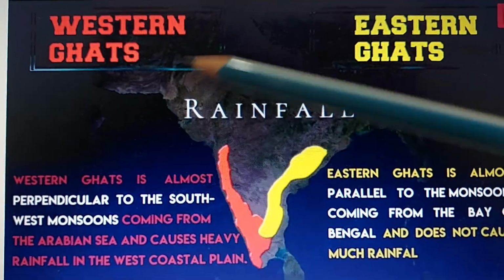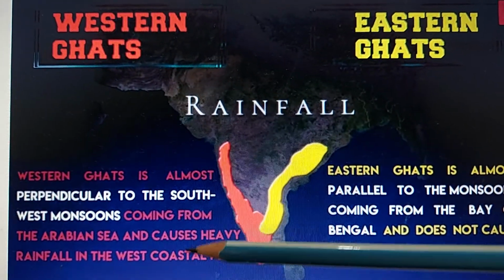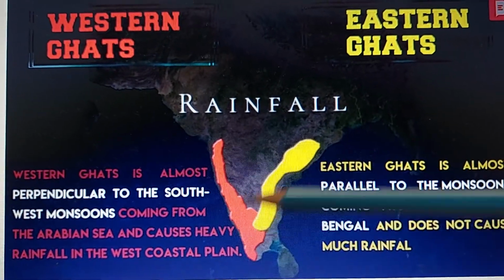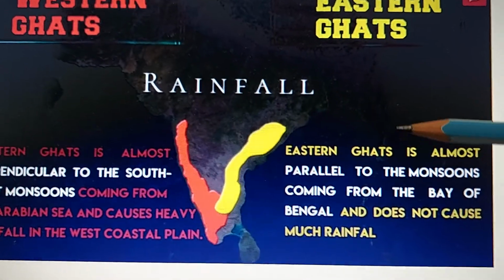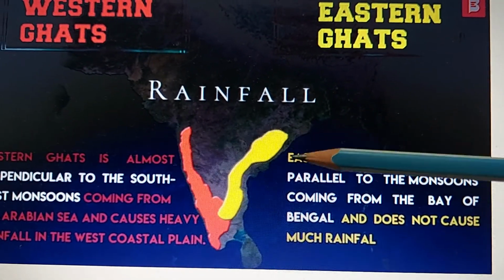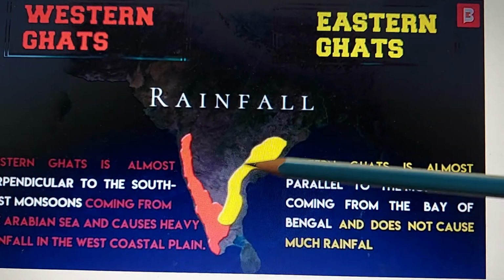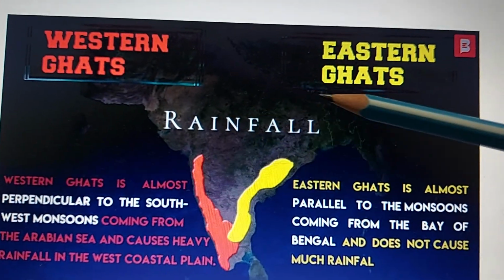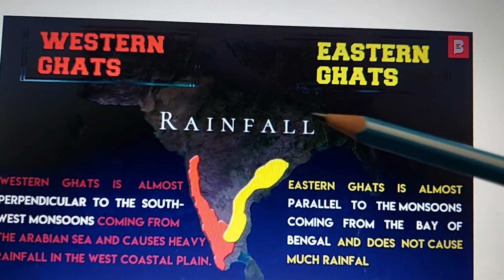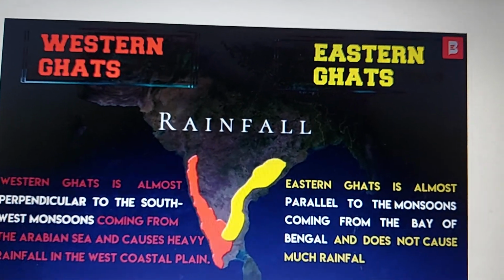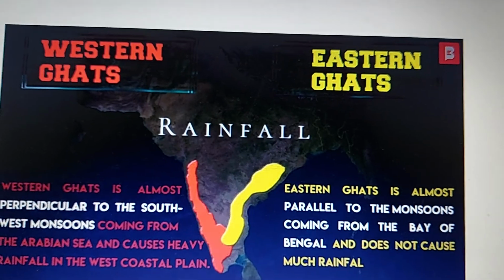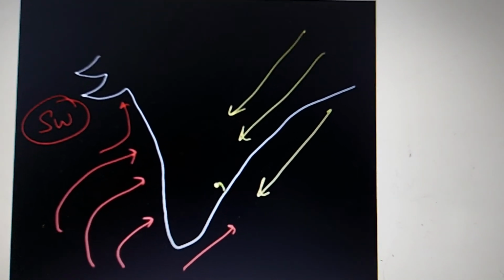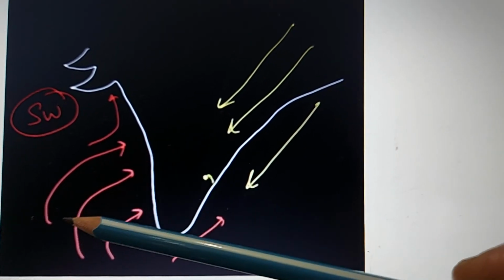Regarding the rainfall in the Western Ghats, you can see the southwest monsoon winds go perpendicular to this and cause heavy rainfall in the Western Ghats, whereas the Eastern Ghats are parallel to the monsoon winds, so they go parallelly, and so this area does not get much rainfall. When do they get rainfall? Only when the monsoon winds retreat and pick up moisture from the Bay of Bengal and then give rainfall to the Eastern Ghats. We'll do it in detail when we do the climate of India.